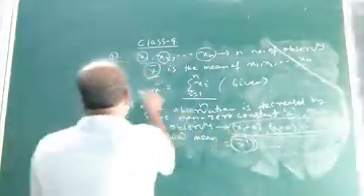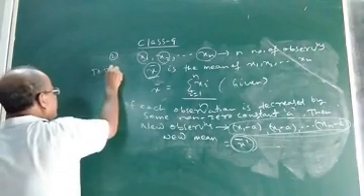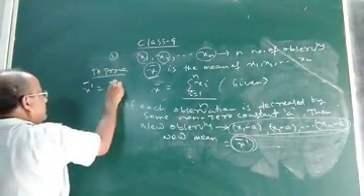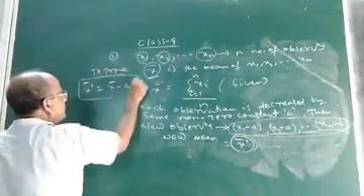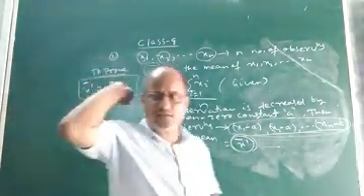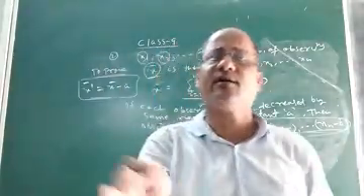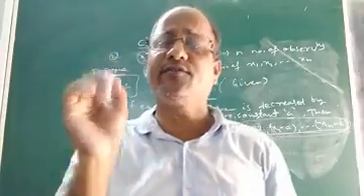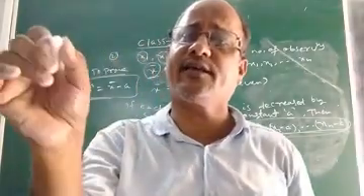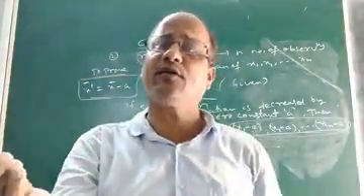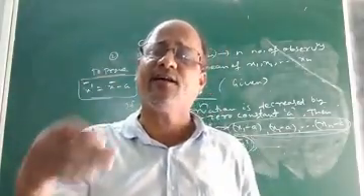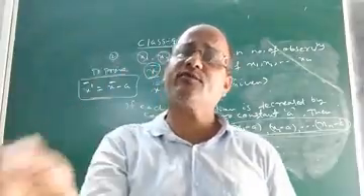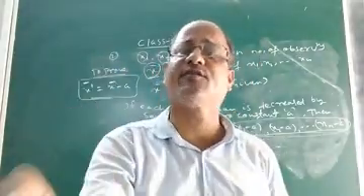So what do we want to prove? We want to prove that x dash bar equals x bar minus A. So this is what the property is. Once again, the property says that if each observation of a distribution is decreased by some non-zero constant, say A, then how will the mean of the distribution be affected? That means the mean of the distribution will also decrease by the same non-zero constant.